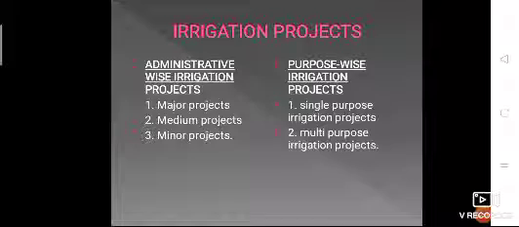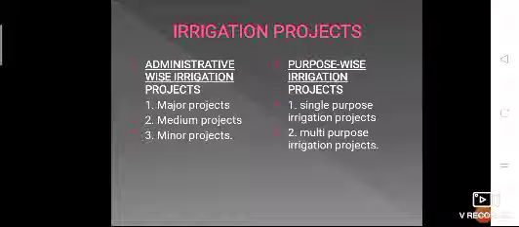Now 1 hectare is 10,000 square meters. Okay, you have to remember that. When the area occupies more than 2000 hectares but less than 10,000 hectares, then that will be considered a medium project. And last is a minor project.